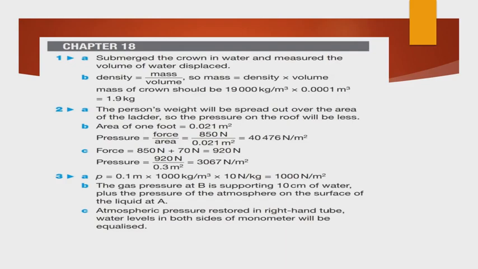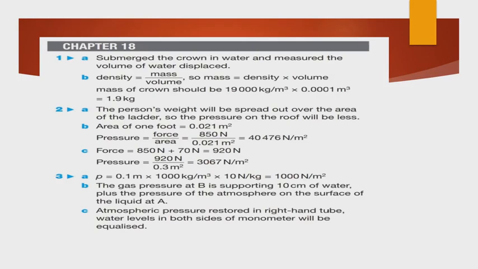A workman's weight is 850 Newton and each of his boots has an area of 210 centimeter square. Calculate the maximum pressure under his feet when he is walking, in Pascal. Area of 1 foot is 0.021 meter square. Pressure equals force by area, so 850 divided by 0.021 is 40476 Newton per meter square, or 40476 Pascal.